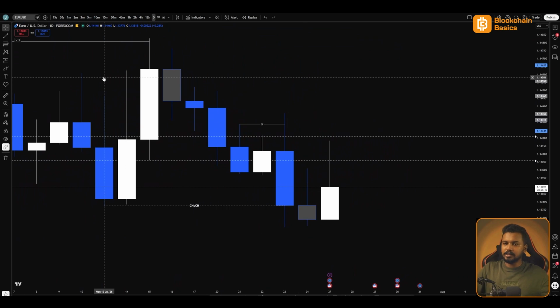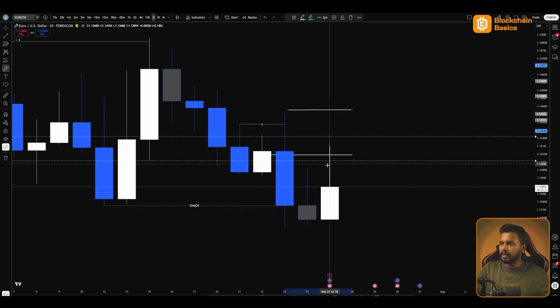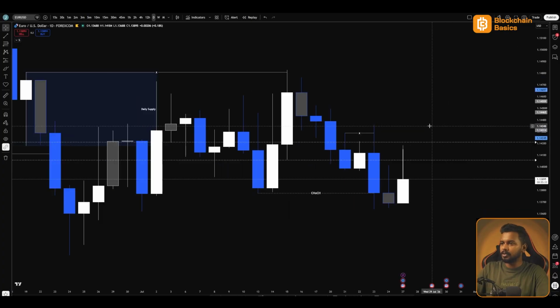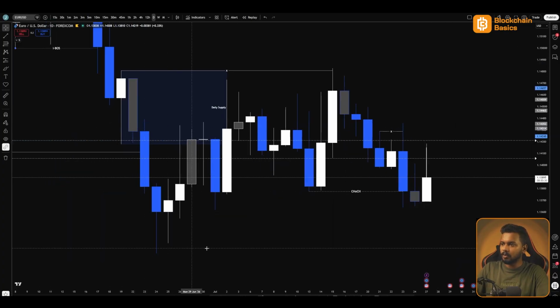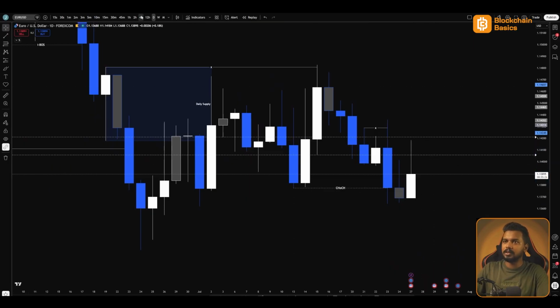So looking at the recent price action, you can see after this change of character over here, price came into this daily supply over here, mitigated it, and it's reacting to the downside from here. So this is what I see on the daily time frame. This could also mean an indication that this low is weak and we are looking for shorts. So Euro looking bearish. Let's see on the H4.